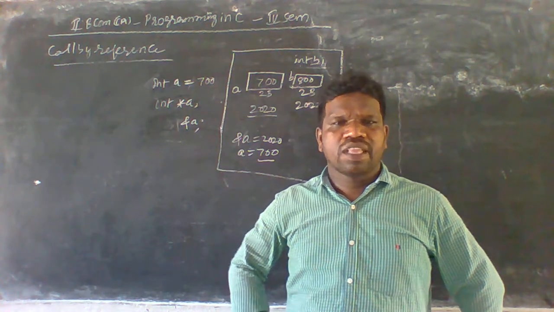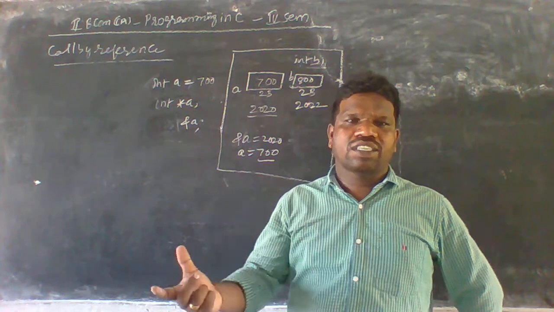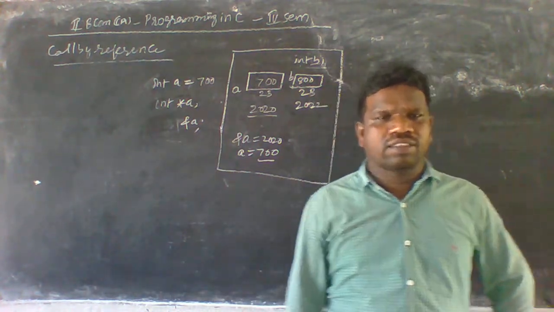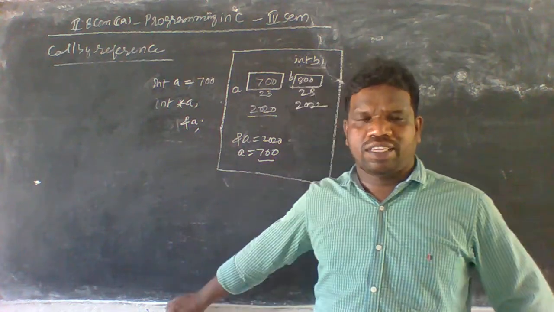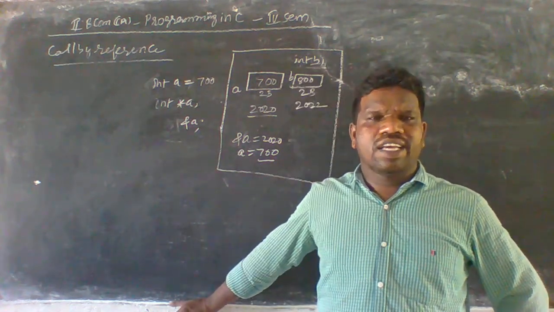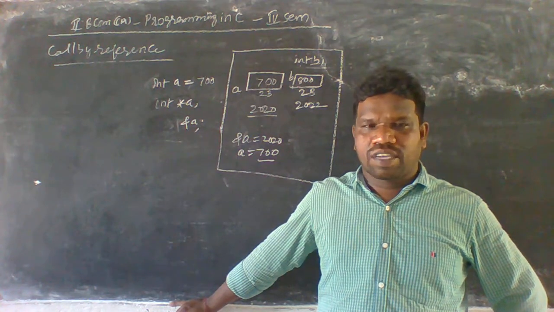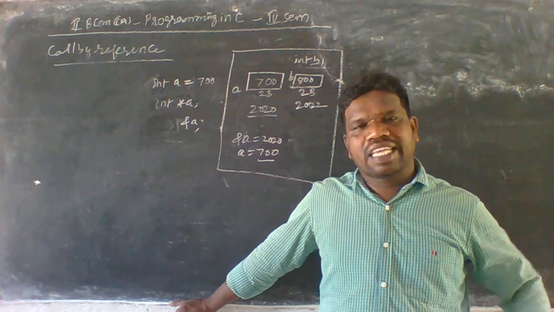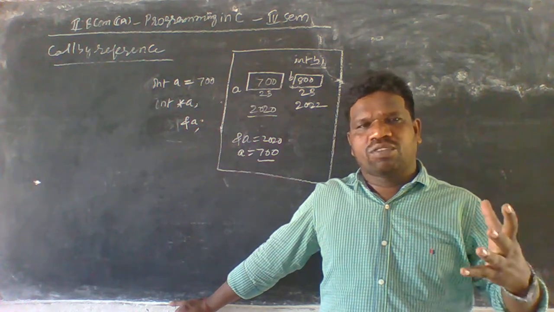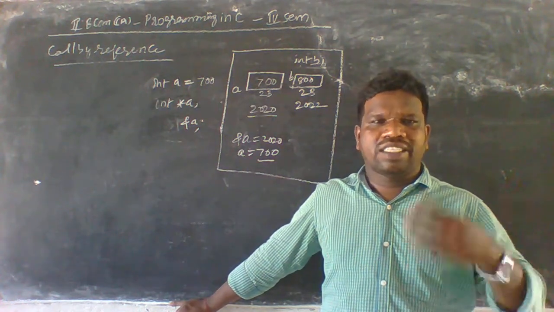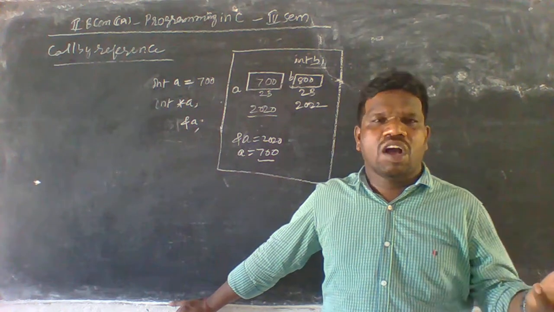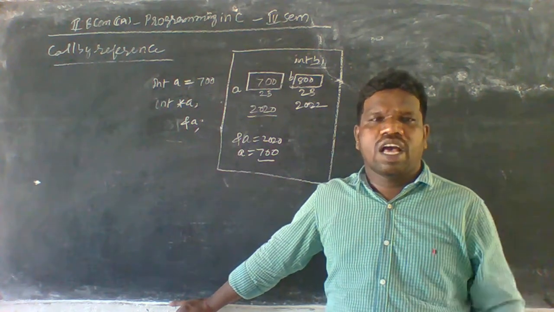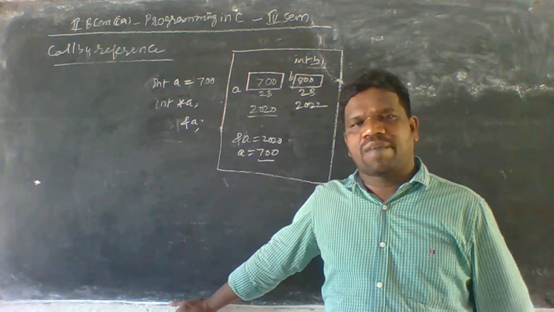The calling function can call the called function at any time in the program, as convenient. In call by reference, we pass the address from one place to another place. That means we send the addresses, which are called references, from one place to another. That is what we call call by reference.